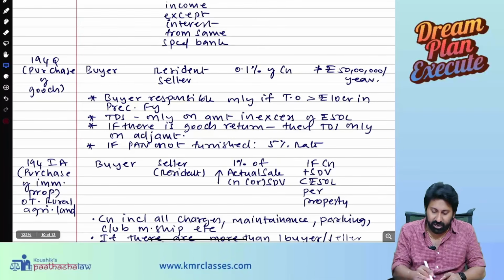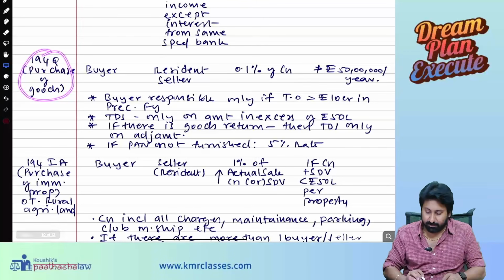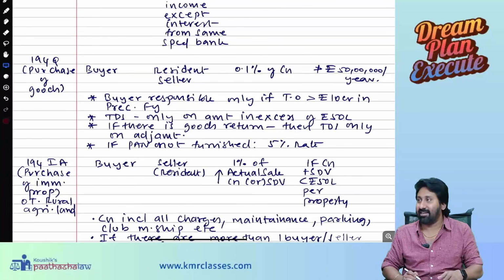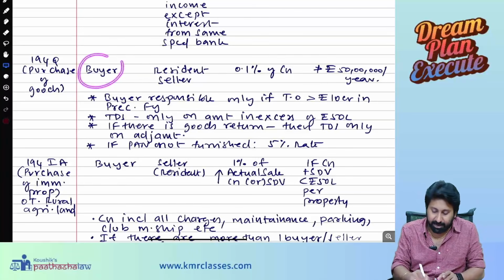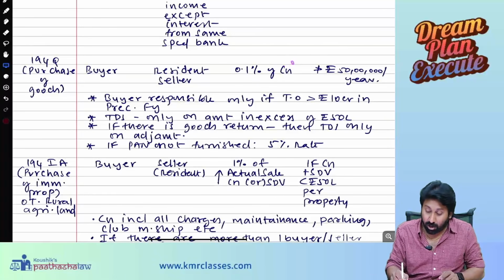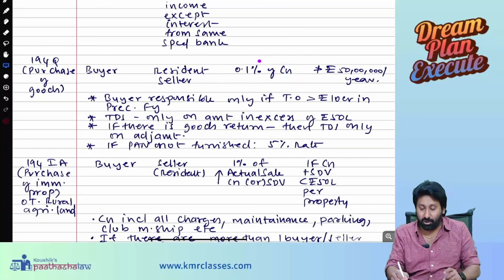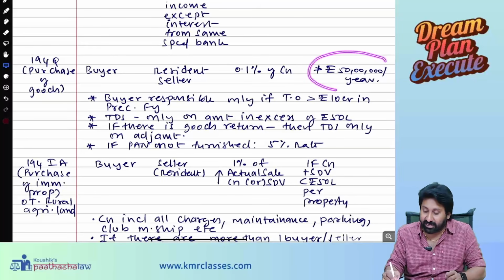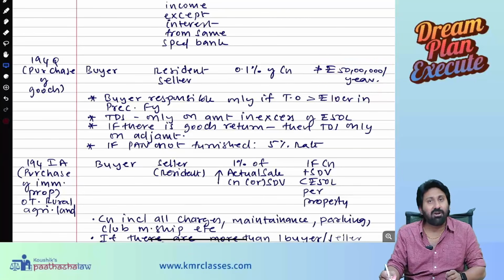Next, 194Q, purchase of goods. Sir, purchase of goods also has a TDS? Yes. When there is a buyer making the payment to a seller being a resident, then on the consideration amount, sale value, 0.1% TDS you need to deduct. Okay. So up to what extent? If that particular payment is not exceeding 50 lakh per year, then not required.